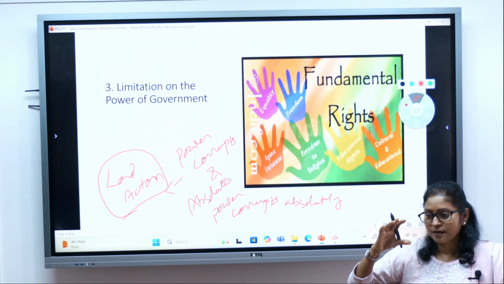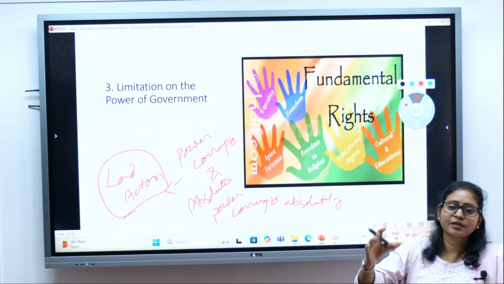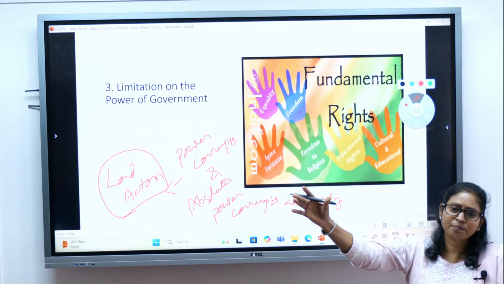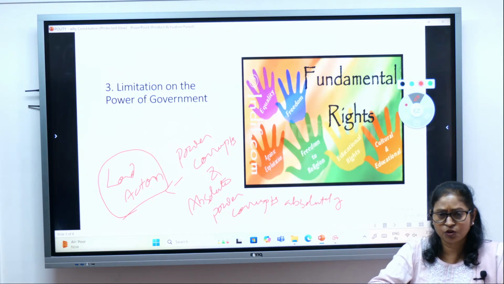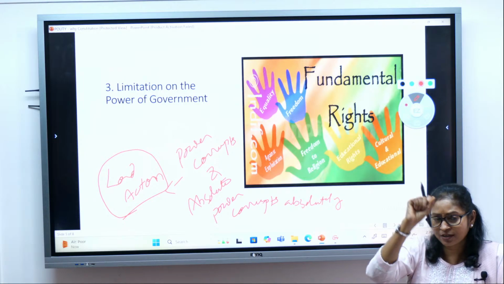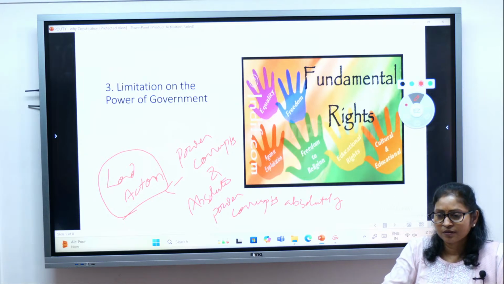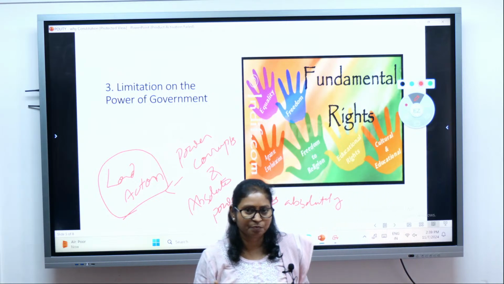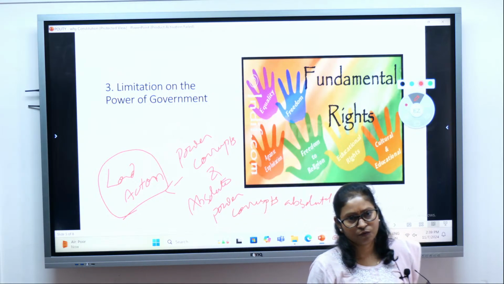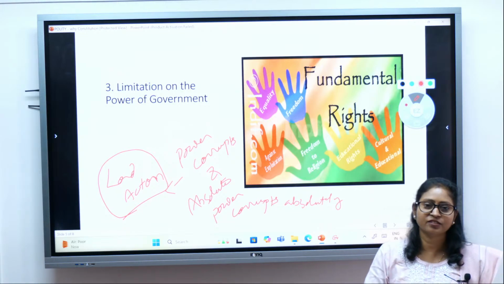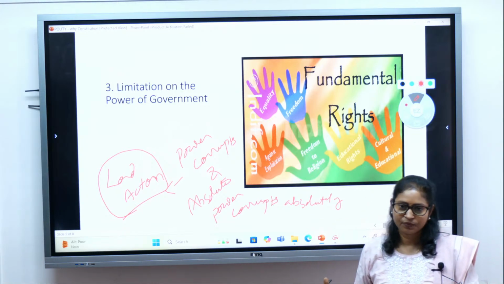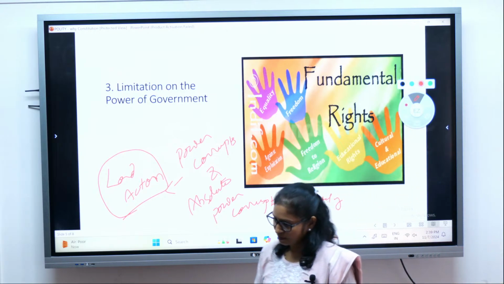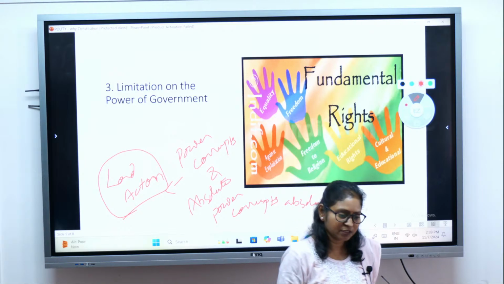The civil liberties of people may be jeopardized, or the freedom and liberty of the people would be jeopardized, if the power is not controlled. The government can behave in an arbitrary manner as per their whims and fancies, which would jeopardize the rights or freedom of the people, right? People's freedom may be at stake. That's what we have seen during the British period, isn't it?